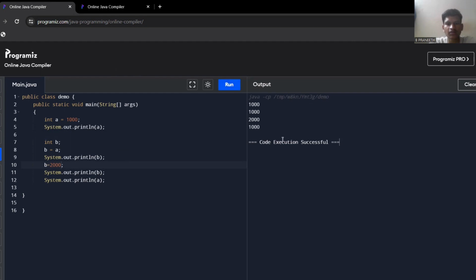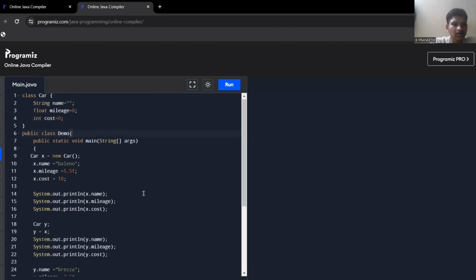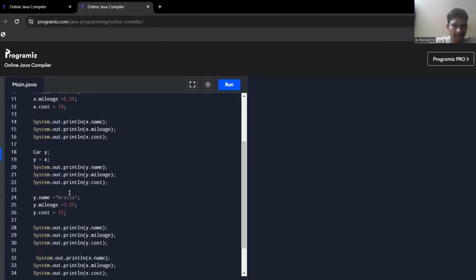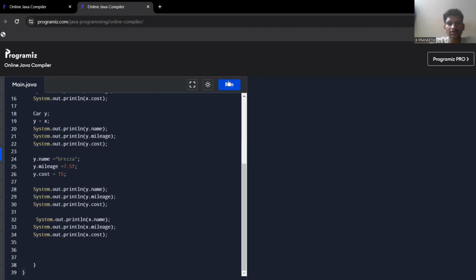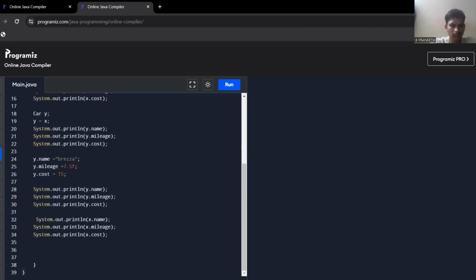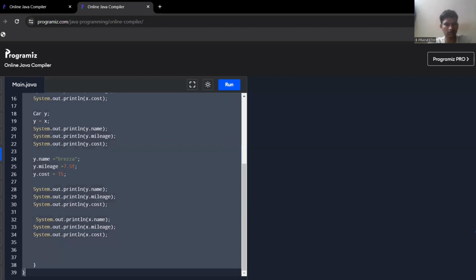And this is the output for this. And next, this is the code for call by reference. So if we execute it, we get... there's a problem.